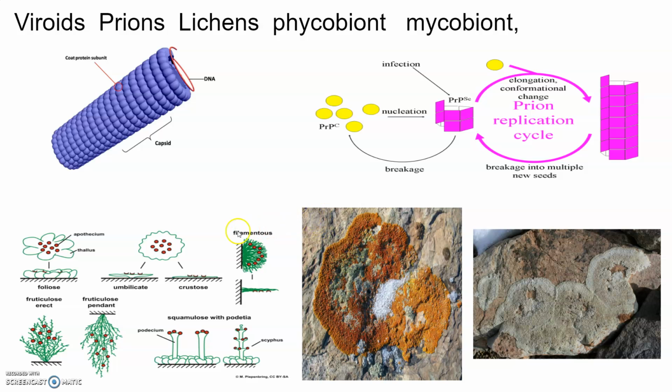Now, the last topic of this chapter is viroids, viruses, prions, and lichens. In the five kingdom classification by Whittaker, there is no mention of lichens and some acellular organisms like viruses, viroids and prions, and they are briefly introduced here.